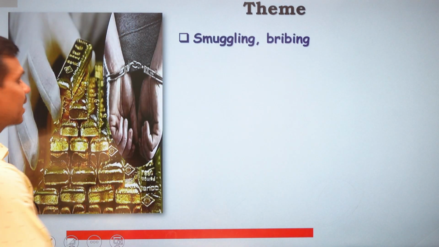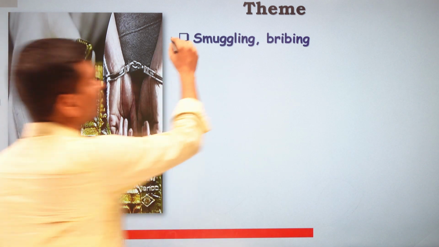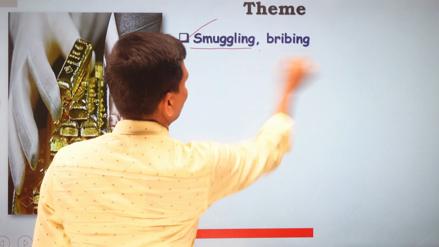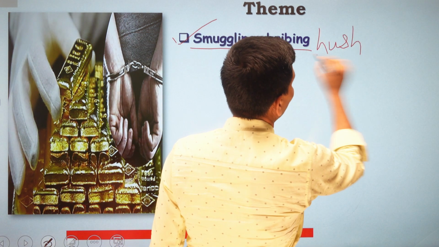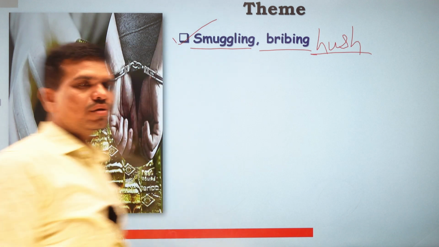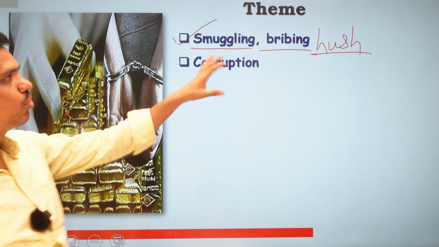Now what kind of themes are there in the short story? It is very obvious that the very first theme we find is smuggling or bribing, because hush, this word, is used for bribing, or the money which is used to bribe the officers. Second important theme, corruption.